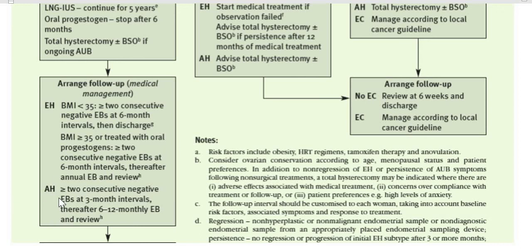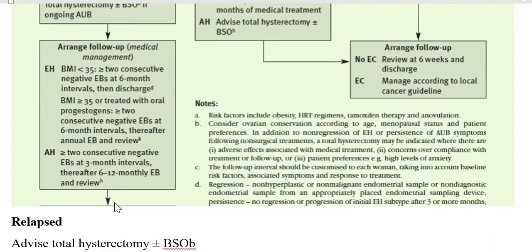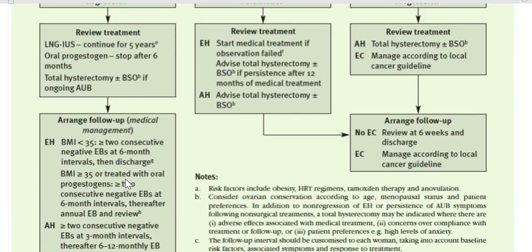If your patient has atypical hyperplasia, it means 2 consecutive negative endometrial biopsies at 3-month intervals. Then after 6 to 12 months, we are going to do the endometrial biopsy and review her. If she improves, again the same. This is for atypical hyperplasia. We need 2 negative endometrial biopsies at 3-month intervals, and then at 6 months, then 12 months, and then we can review. That is one thing, okay.